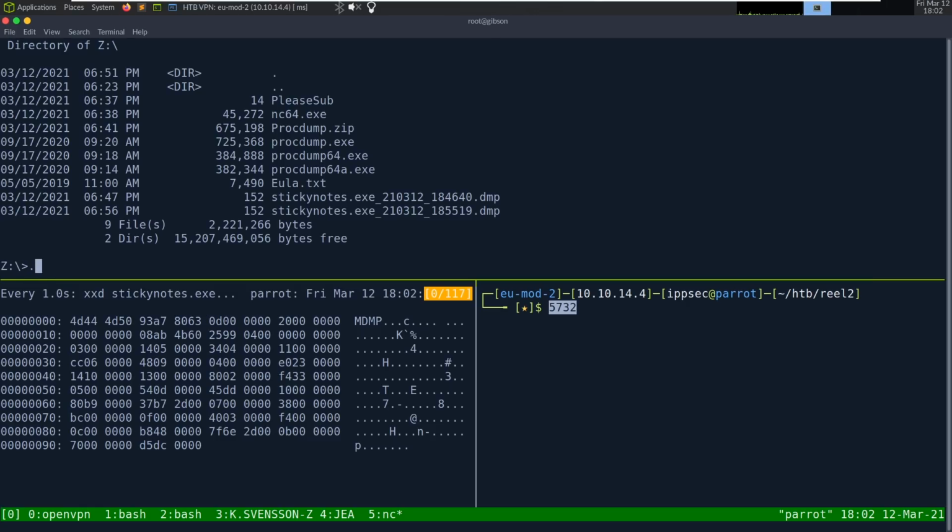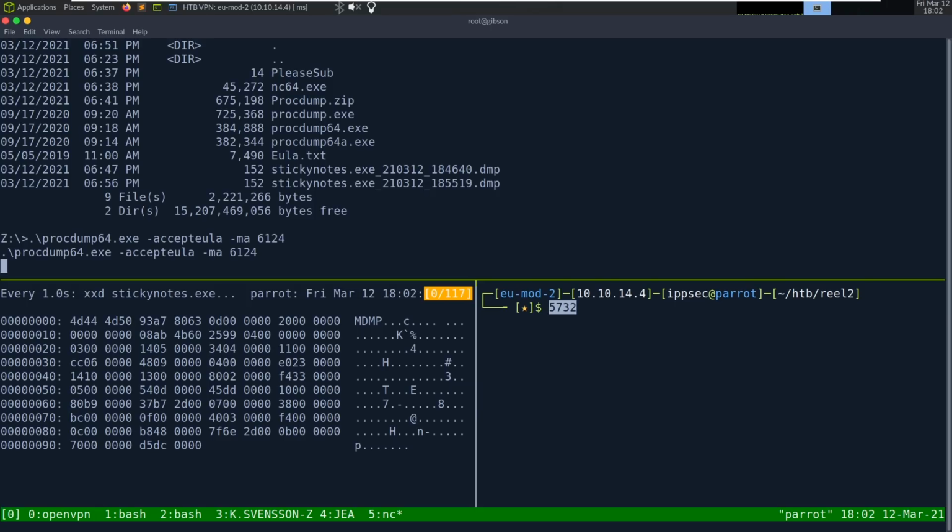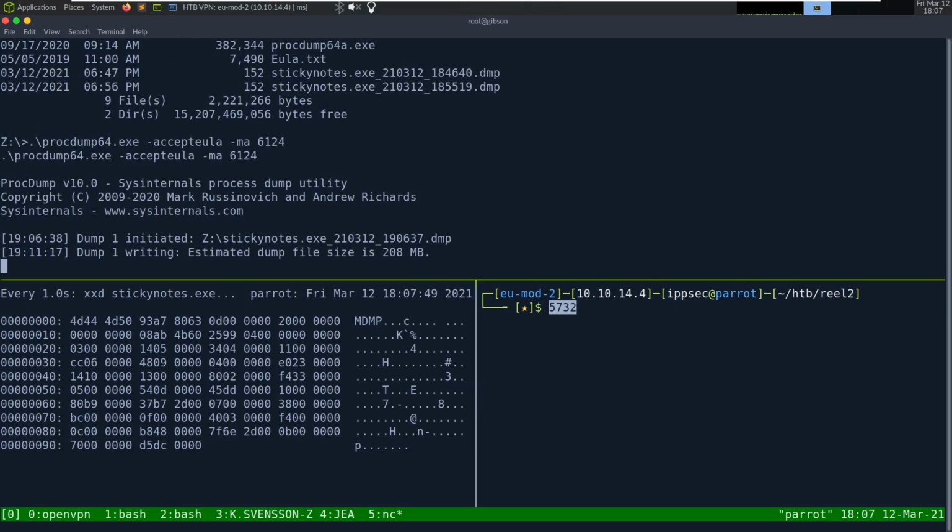So procdump64.exe -ma. Let's do -accepteula -ma 6124, and see if this works. Oh god, it looks like MA did the trick. This one's going to be 208 megs, which is a huge difference than 32K or whatever that was.